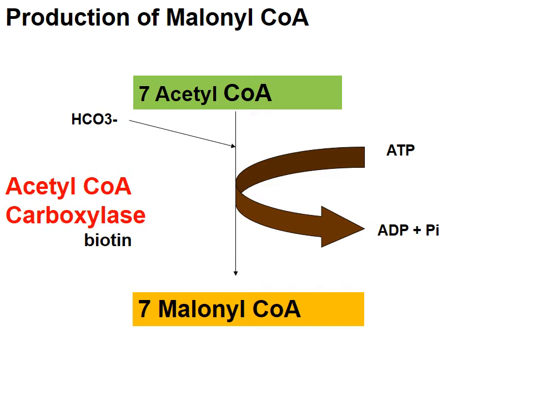So these 7 molecules of acetyl-CoA in the presence of acetyl-CoA carboxylase are converted to malonyl-CoA. And remember, students, the regulatory enzyme of de novo synthesis of fatty acid is nothing but acetyl-CoA carboxylase.